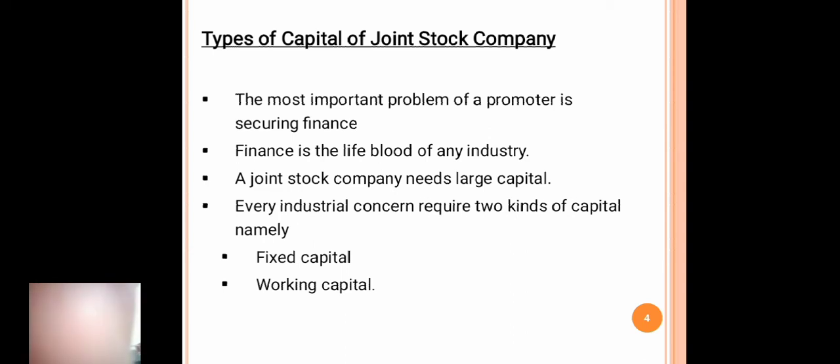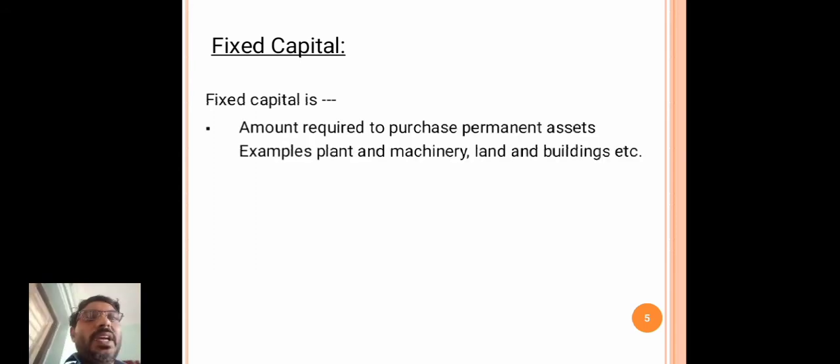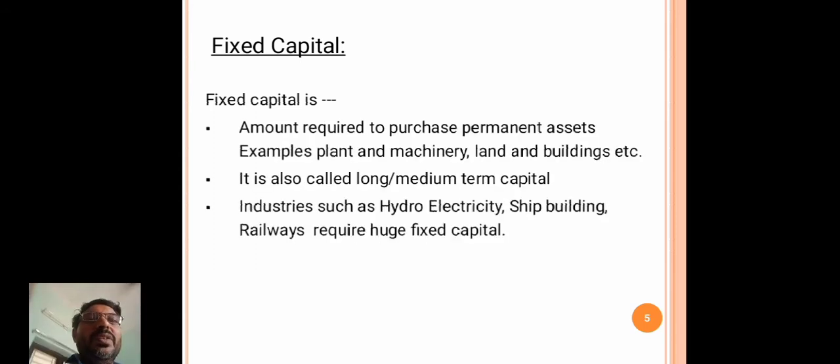So every industrial concern requires two kinds of capital, fixed and working capital. Here the fixed capital is an amount required to purchase permanent assets.